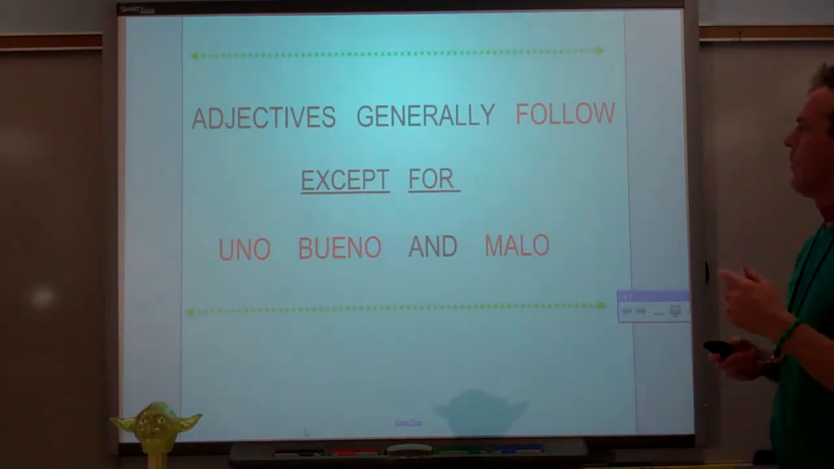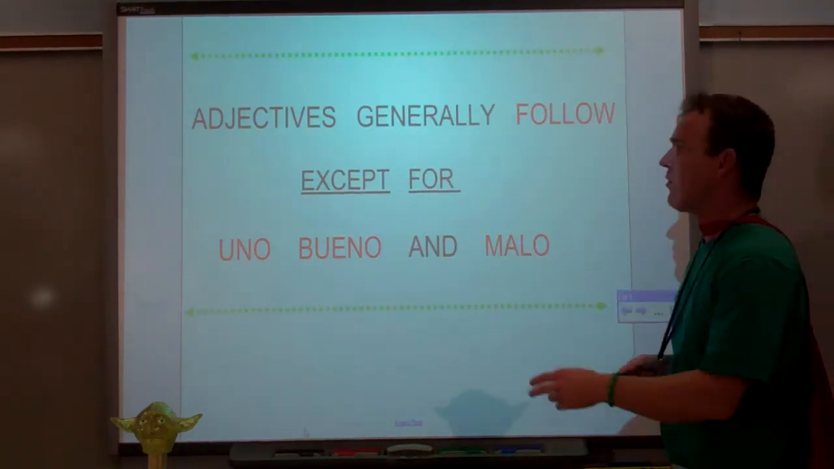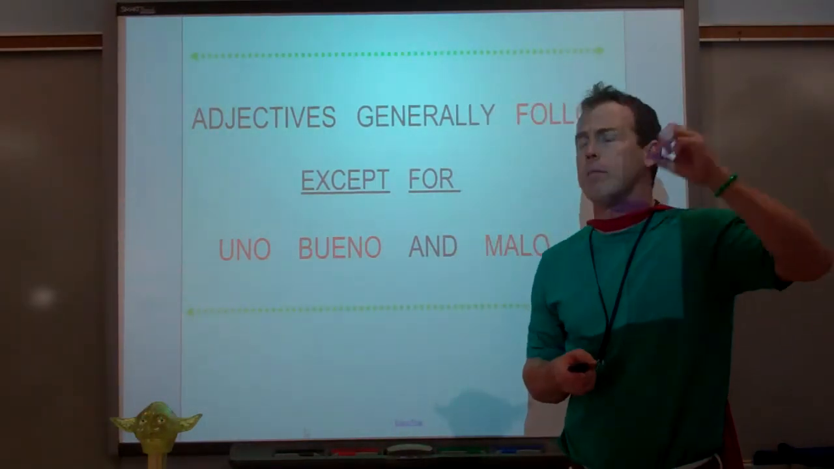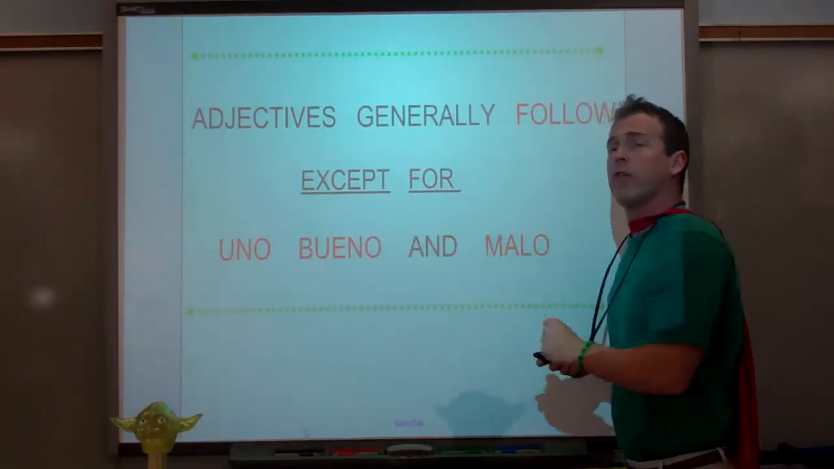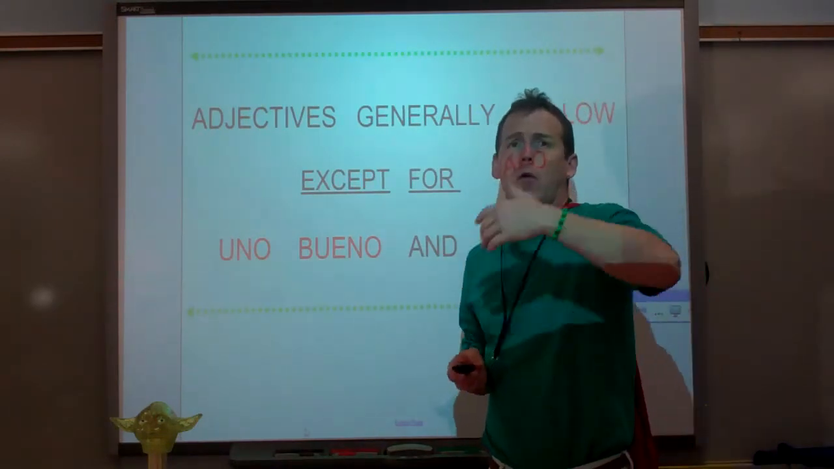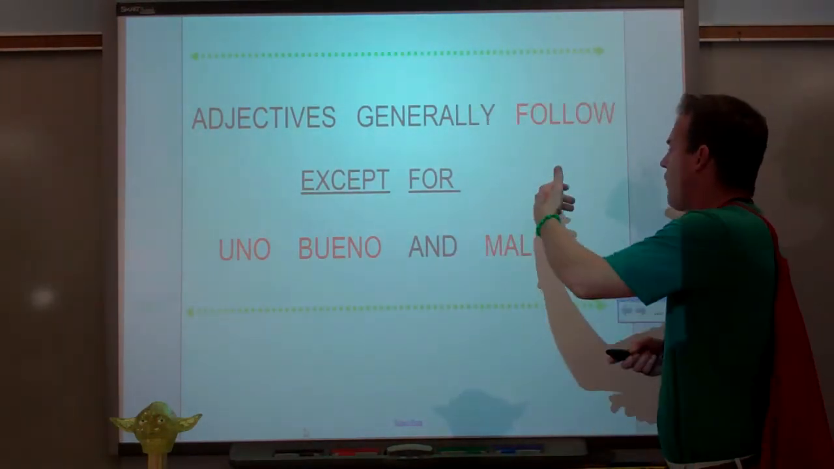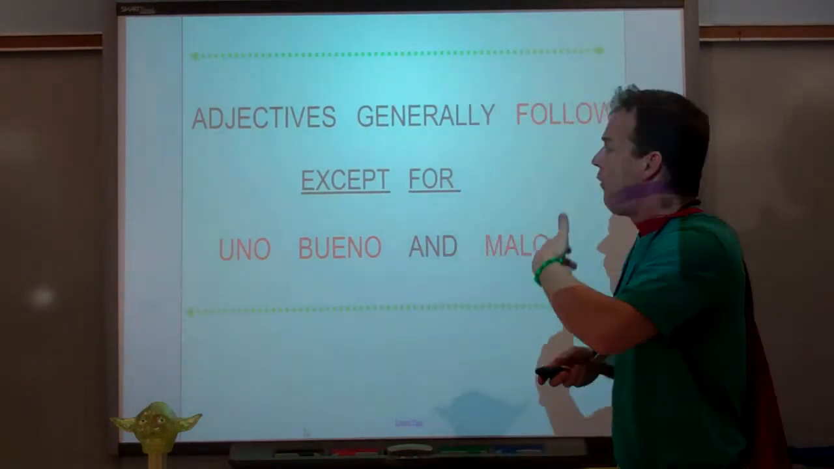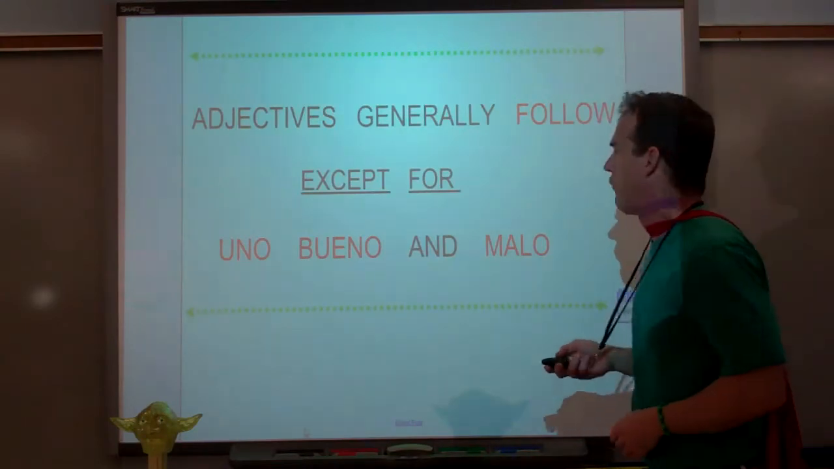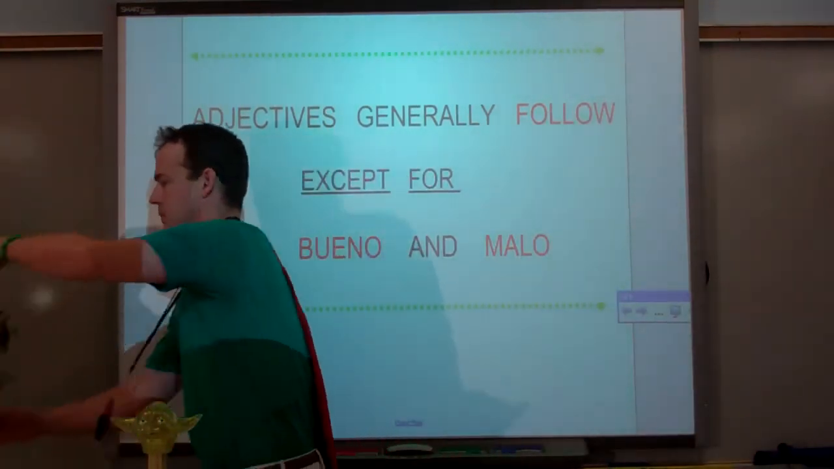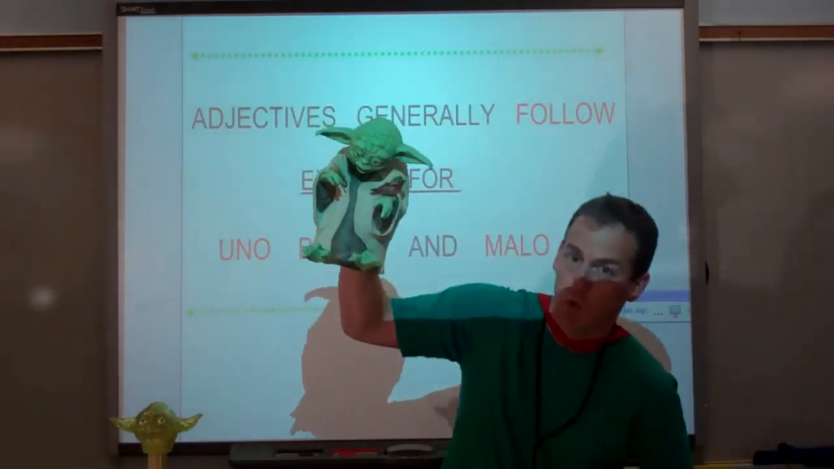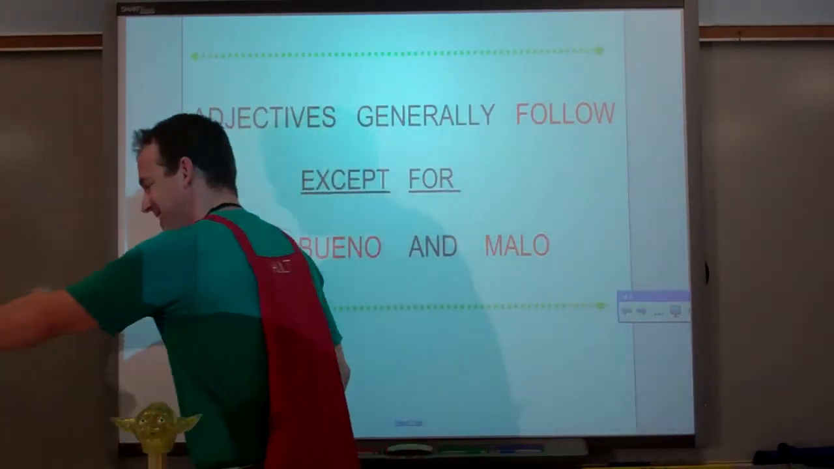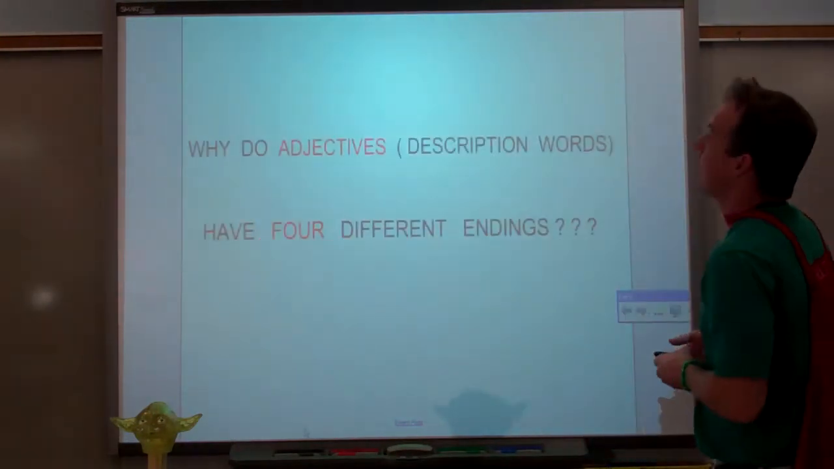Adjectives generally follow except for uno, bueno, malo. Now remember, it's not just the number one that goes in front. All numbers. Dos chicas, muchas chicas. All forms of good go in front of nouns. Good girls, better girls, the best girls. And all forms of bad. He's a bad boy. He's a worse boy. He's the worst boy. All forms of uno, bueno, malo go in front. Use the chant. That just never gets old.